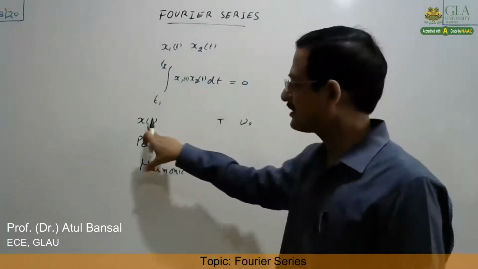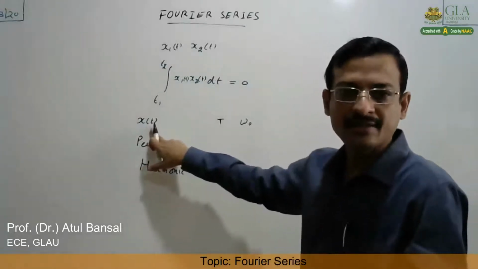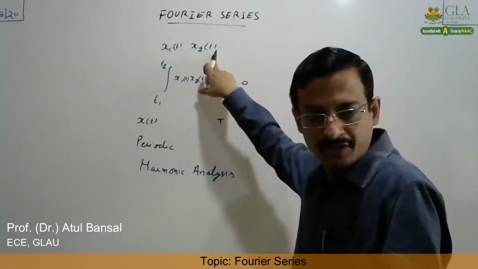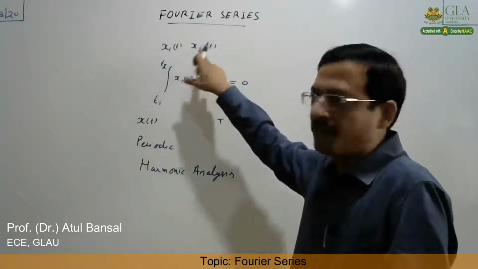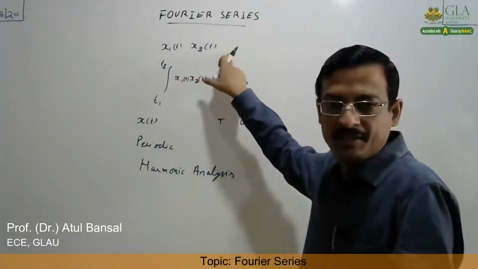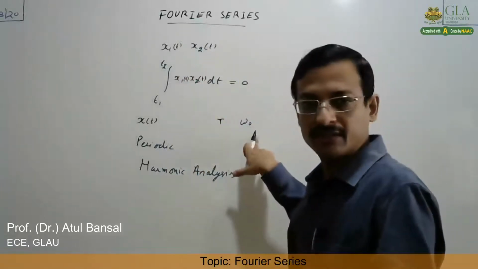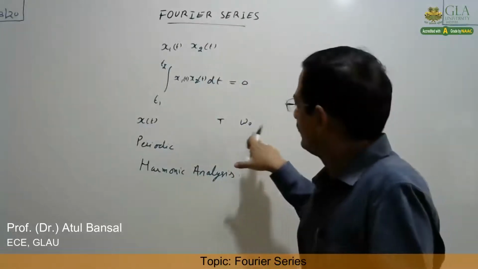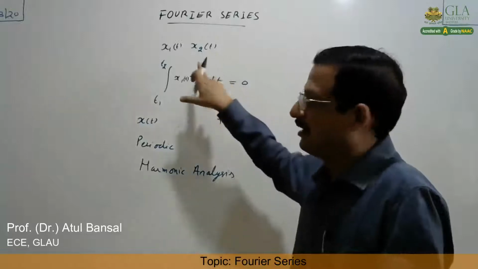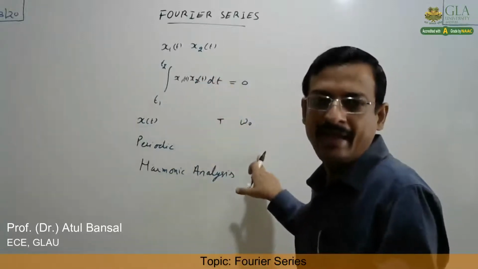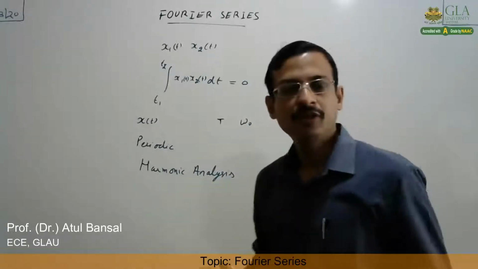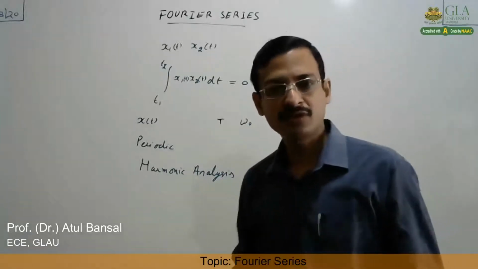Now when this signal is represented as a linear combination of multiple functions, and these functions have frequencies that are integral multiples of this, that is 2 times omega naught, 3 times omega naught, 4 times omega naught, that component is known as a harmonic.